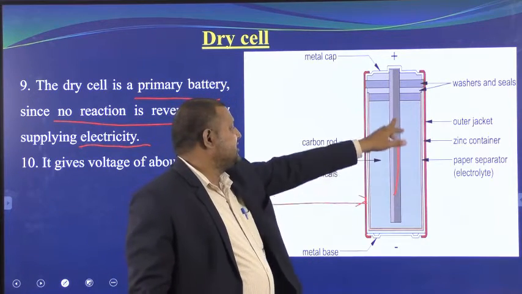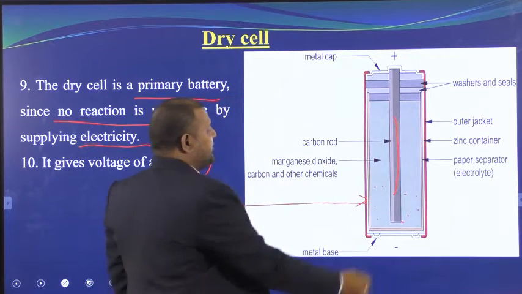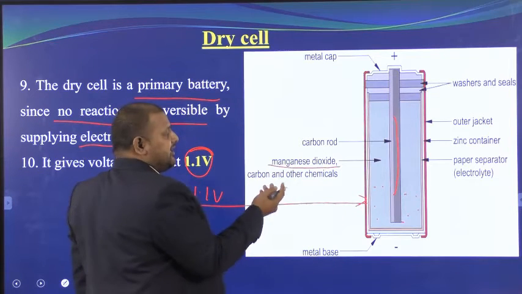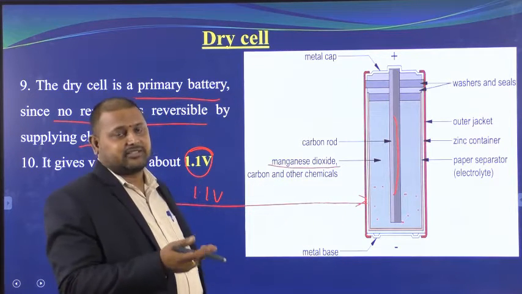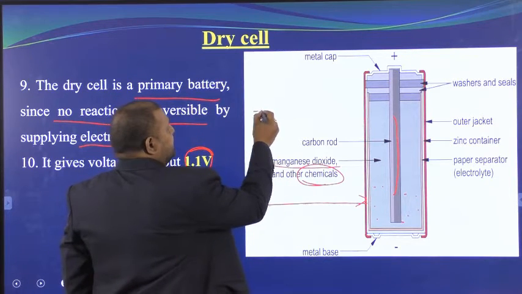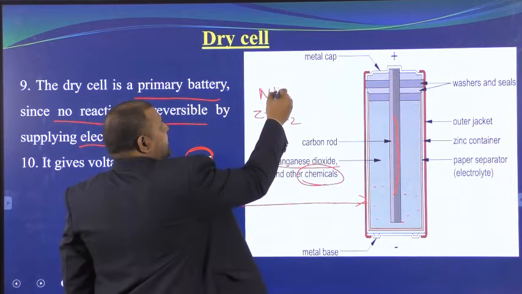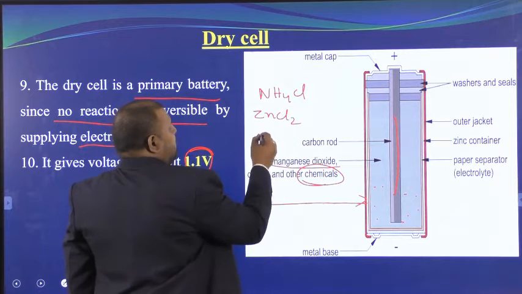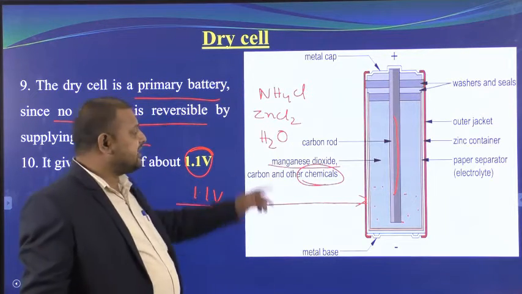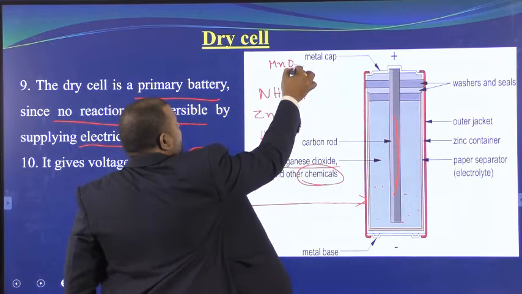This is the carbon rod, and around it is completely powder, black color powder. This black color powder is nothing but MnO2, manganese dioxide. Along with it a little amount of carbon powder and other chemicals are mixed. What are the other chemicals here? You should remember them. They are zinc chloride, ammonium chloride, water, and a little amount of starch. These are the other chemicals which are there along with MnO2, manganese dioxide.